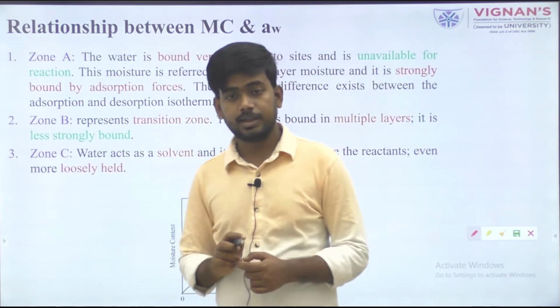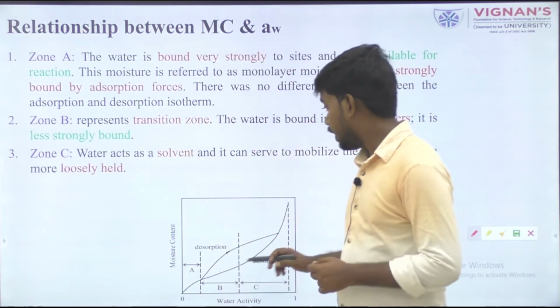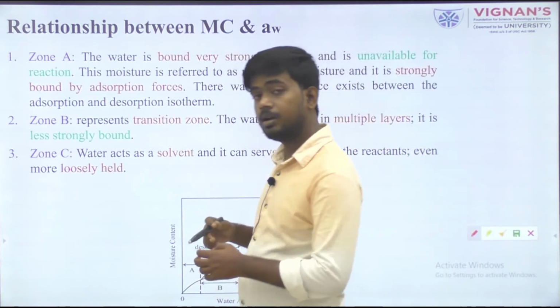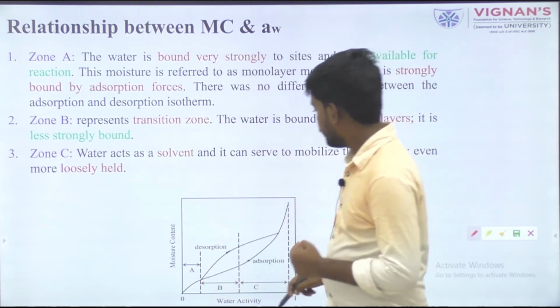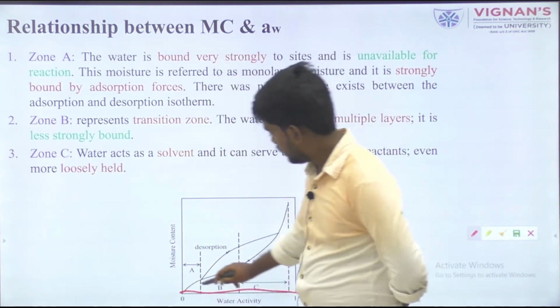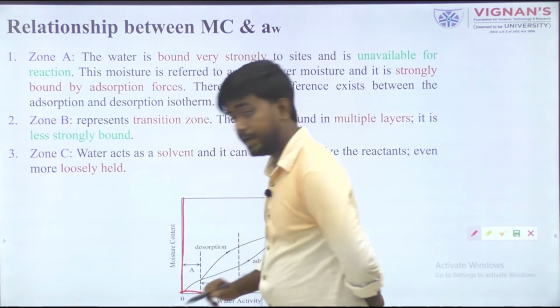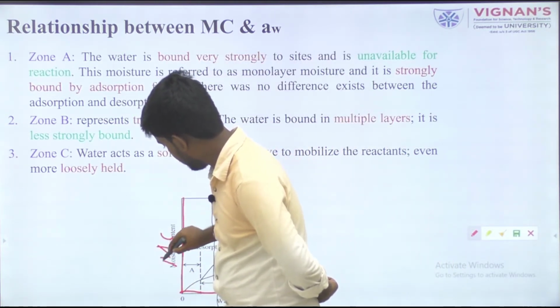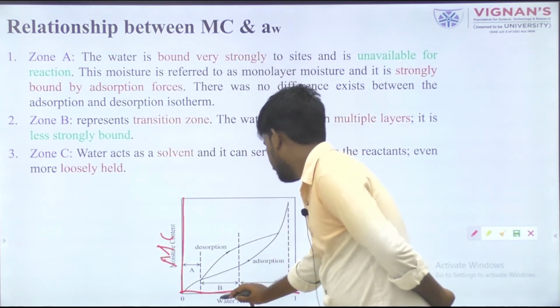So what is the relationship, and how do the adsorption isotherm and desorption isotherm curves look? You can see that here we represent water activity and here we represent moisture content. We can denote it as moisture content MC and water activity AW.